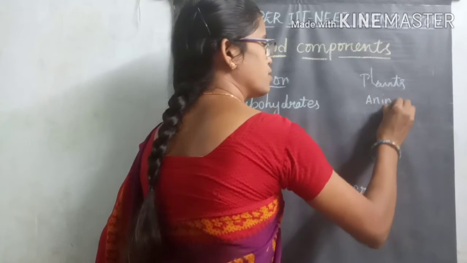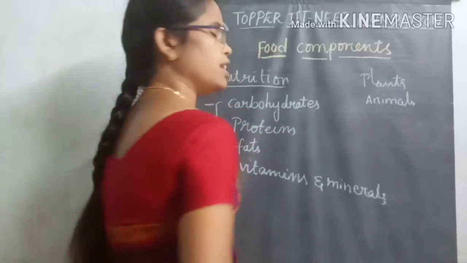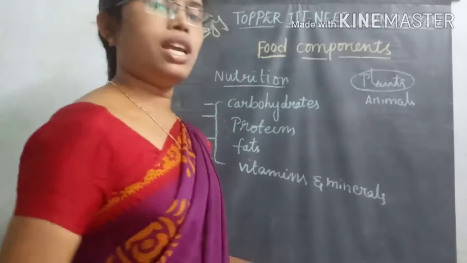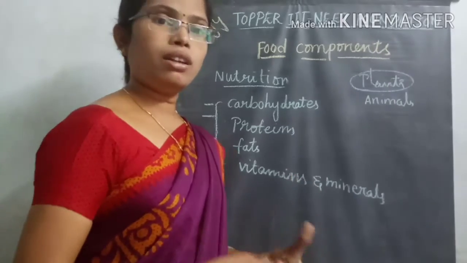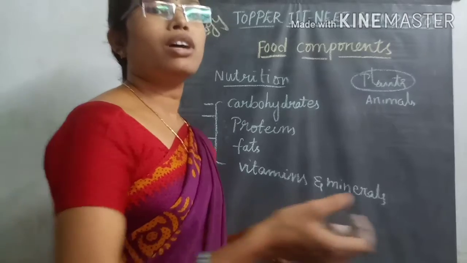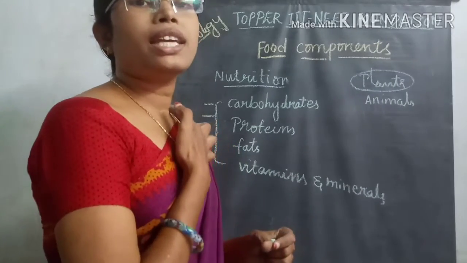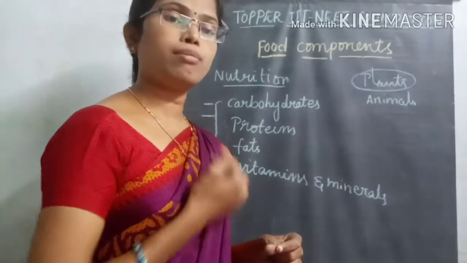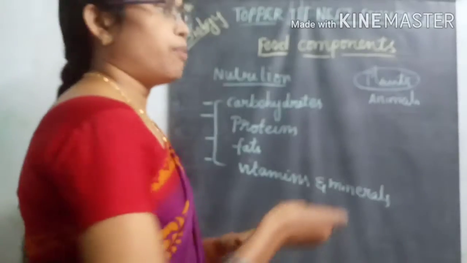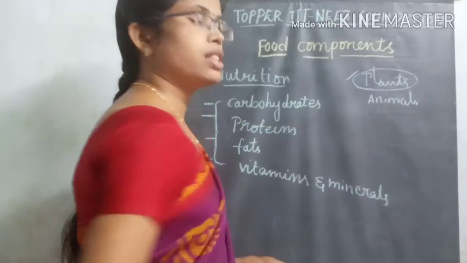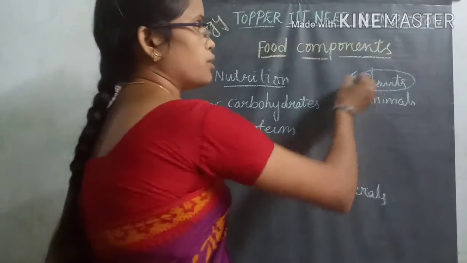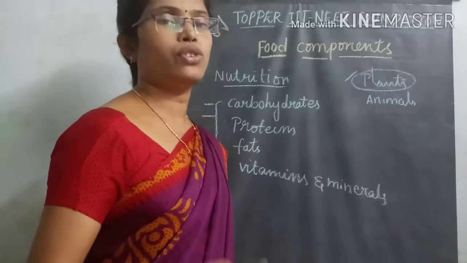Plants are the only organisms which prepare their own food material by absorbing sunlight, taking carbon dioxide from the atmosphere and water from the roots. They perform a process called photosynthesis, in which plants produce their own food material.